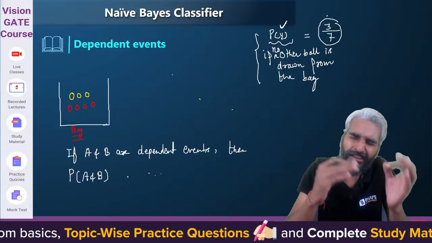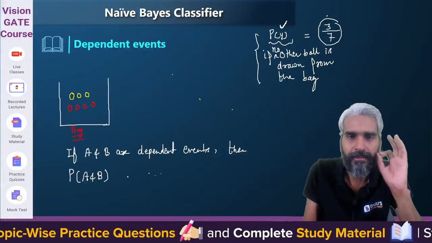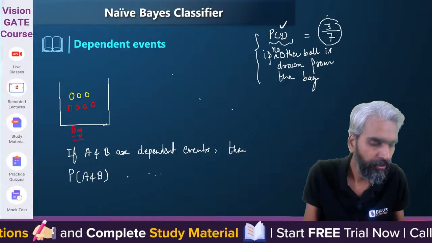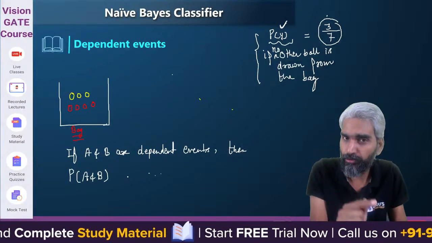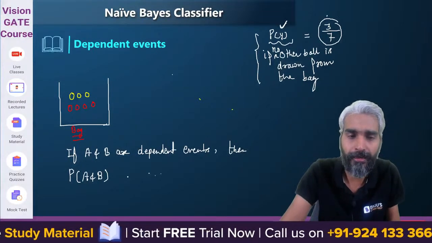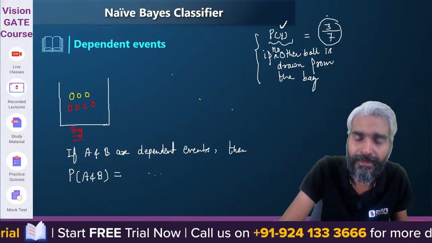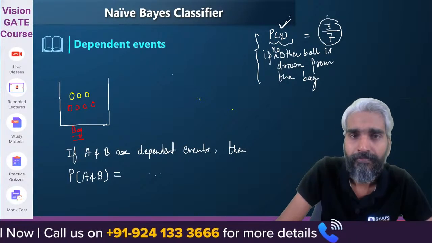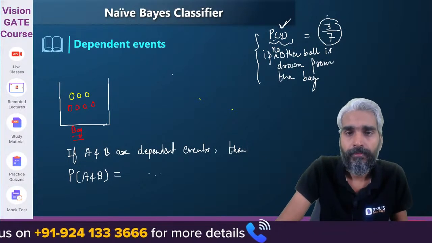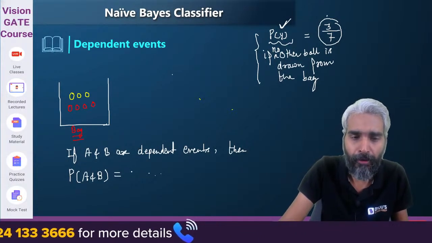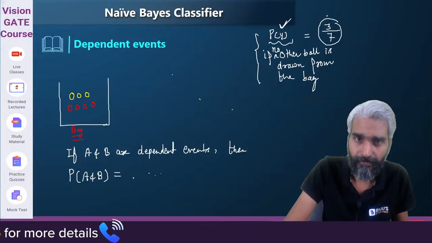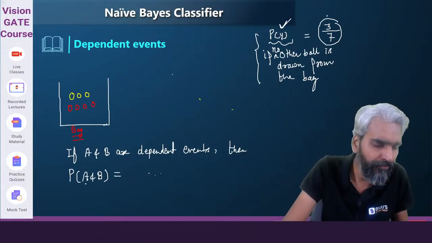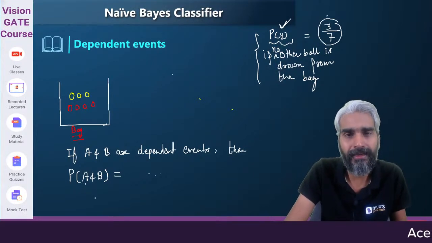The logic is quite simple. We simply want that event A should occur as well as event B should occur. Now, first of all, let's assume that event A will occur. Initially, when no other event took place, what is the probability that event A will occur?